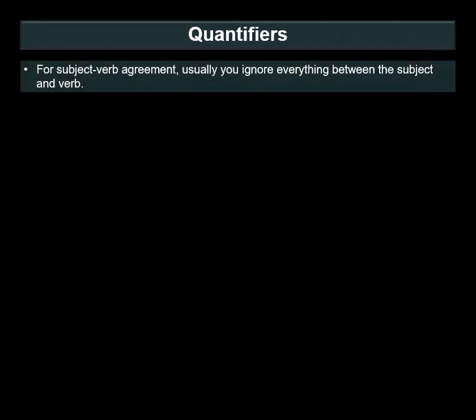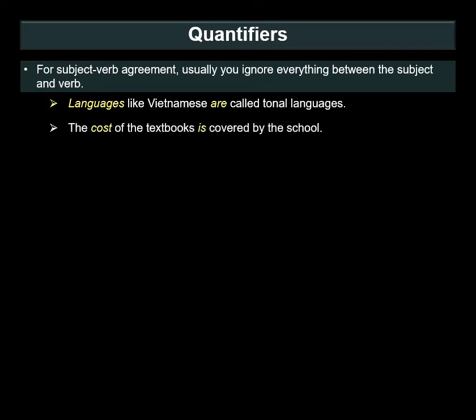For subject-verb agreement, usually you ignore everything between the subject and the verb. For example, languages like Vietnamese are called tonal languages. Like Vietnamese is a prepositional phrase. Ignore it. Languages are. The cost of the textbooks is covered by the school. Cost is the subject, so cost is.